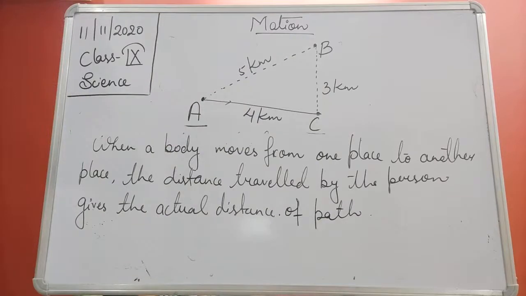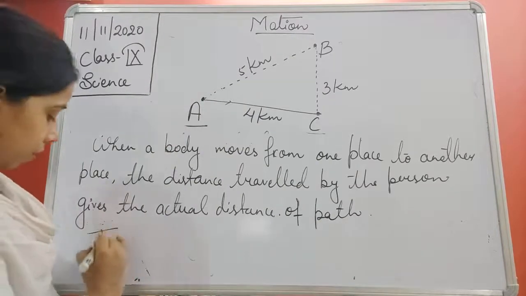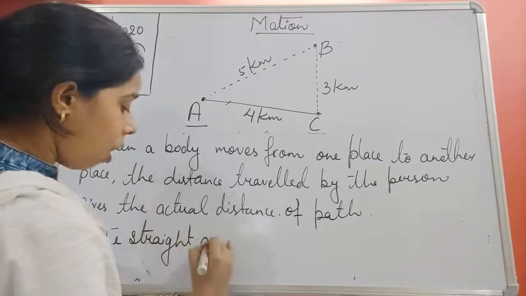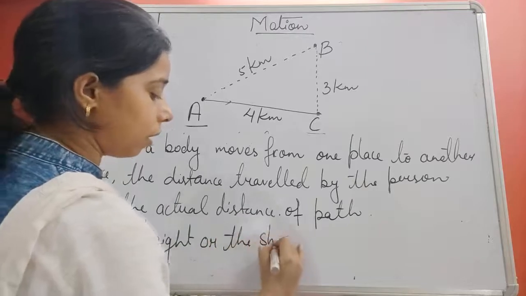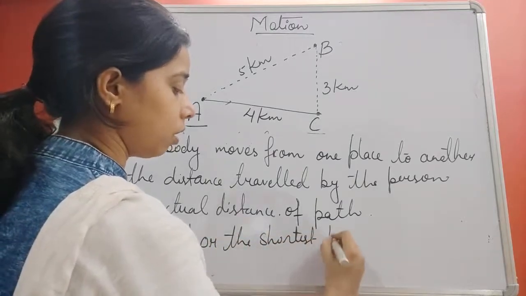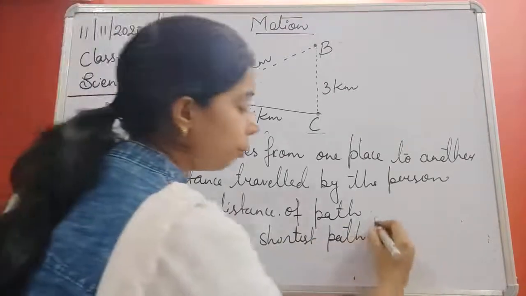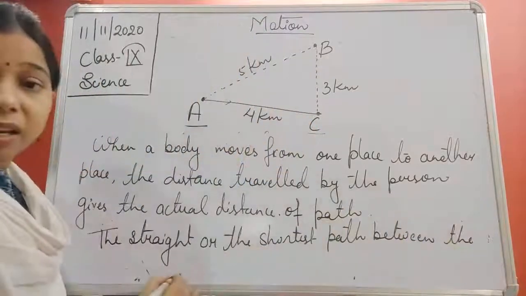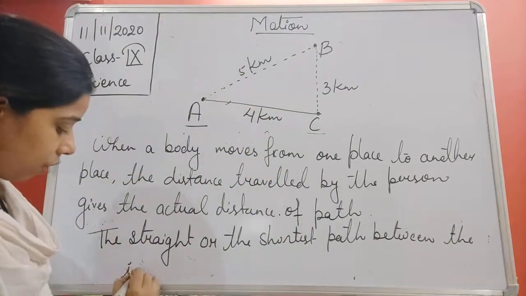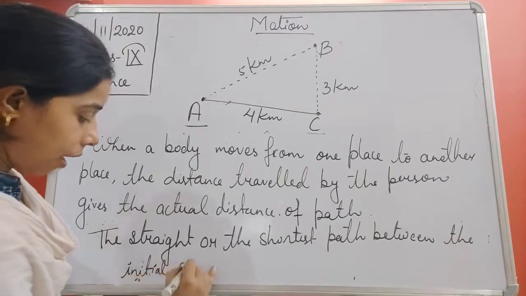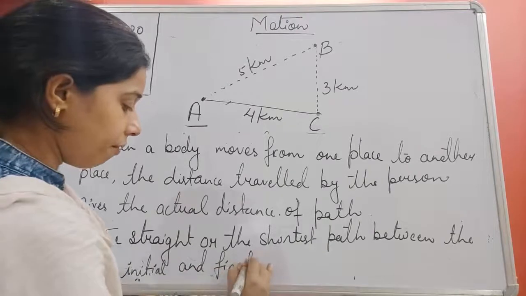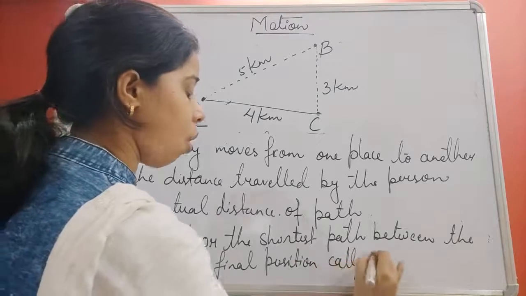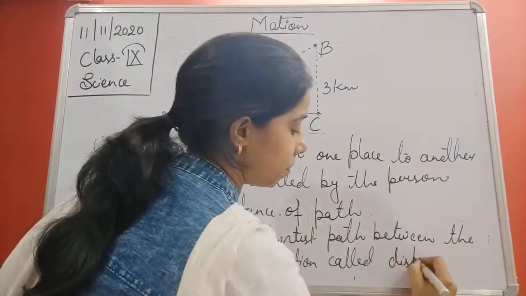And the next one is the straight or the shortest path between the initial and final position, called displacement.